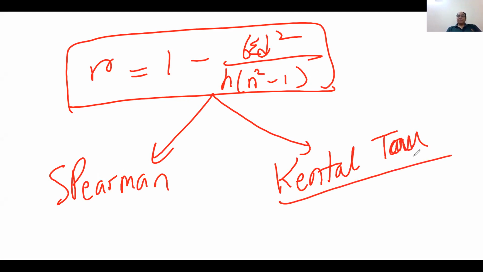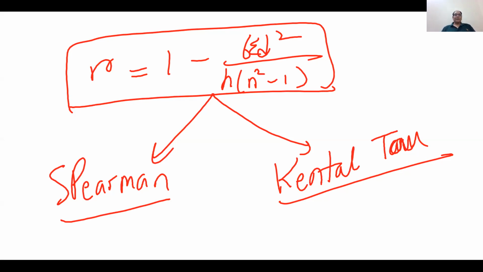So there are two types of non-parametric correlation. What is the difference between them? In some books it is mentioned that Kendall-Tau takes care of repeated ranks, and Spearman does not take care of repeated ranks.